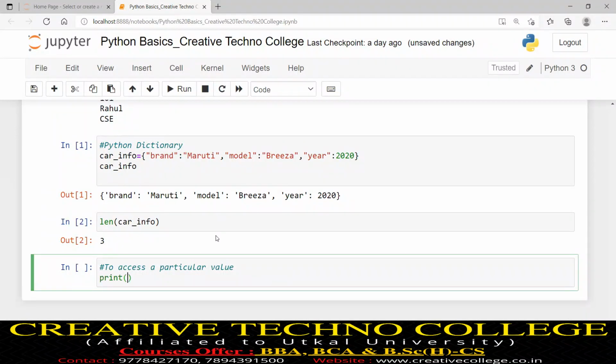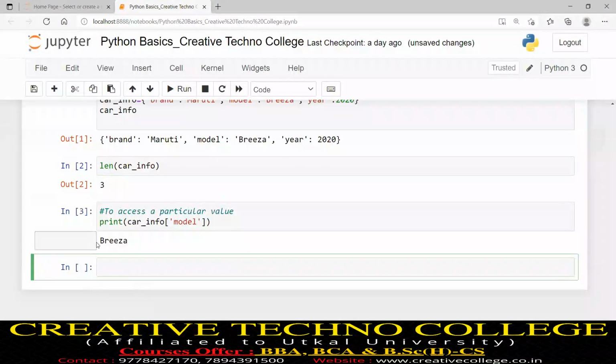I can write print. Your dictionary name is car_info. Then car_info, and within square brackets, I write model. Now I hit run, and I got the output Brezza. That means to access a particular data item, a value, we have to go through the key. Through the key, we get the value. Clear?